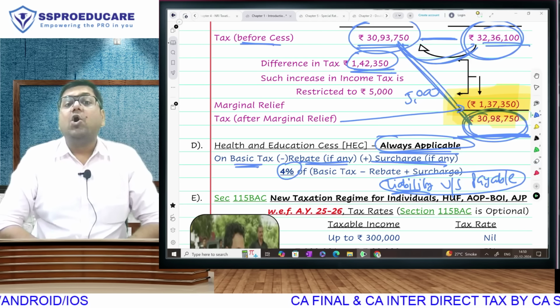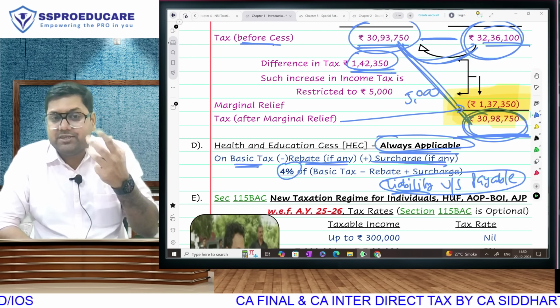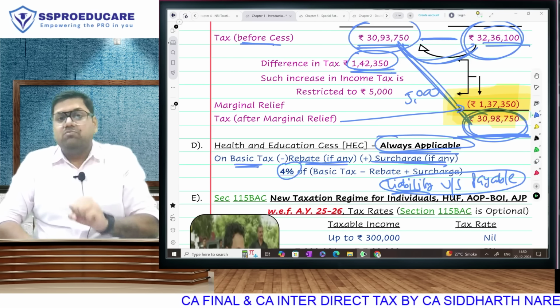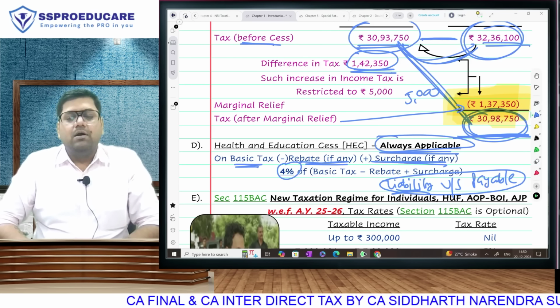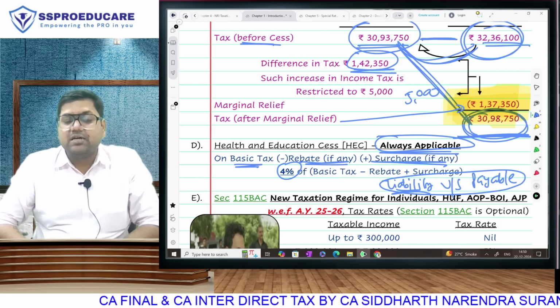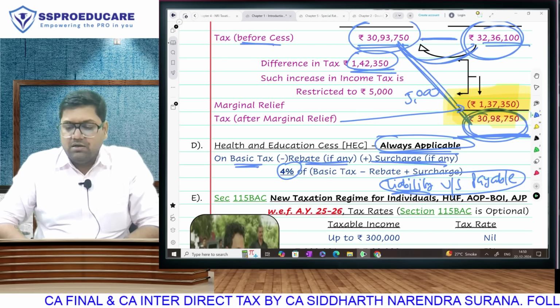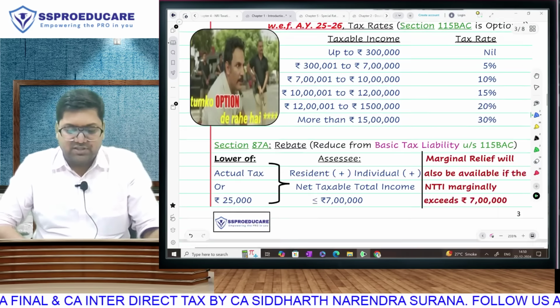So this was old taxation regime of individual, HUF, AOP, BOI, AJP. Individual, HUF, AOP, BOI and AJP. We have some more assessees in the old regime. We have firm rates, we have cooperative society, we have domestic companies, non-domestic company, but they require detailed explanation. And then of course the new taxation regime, I will show you this PDF.